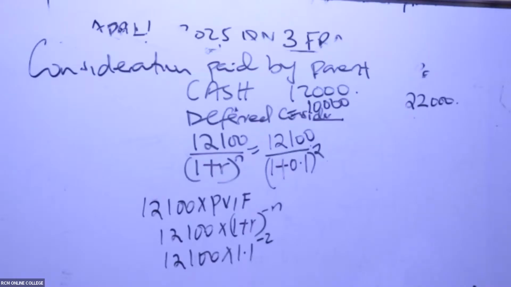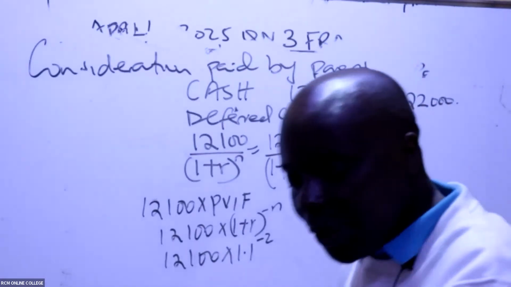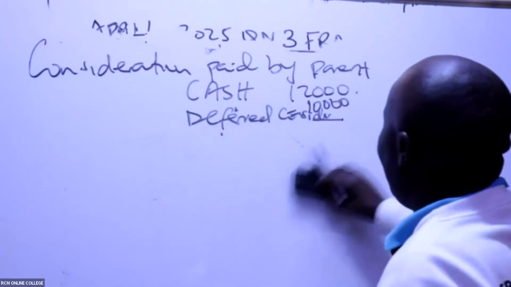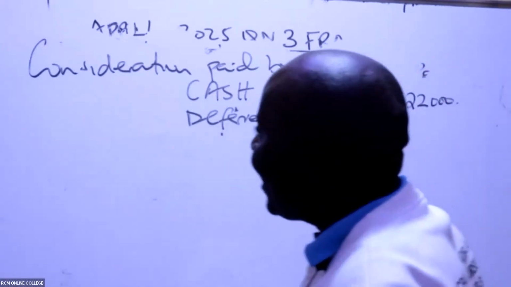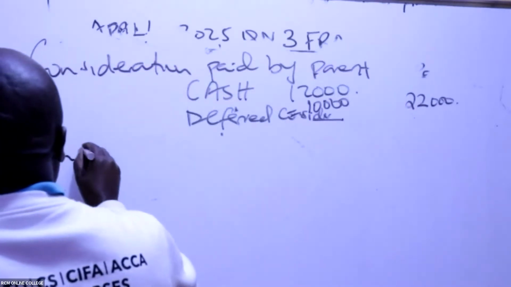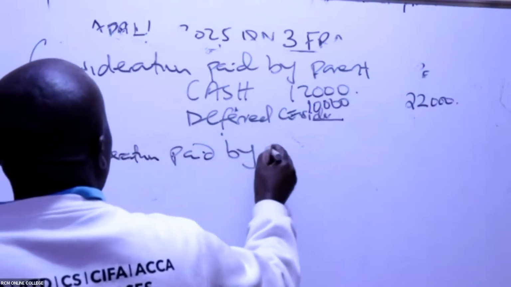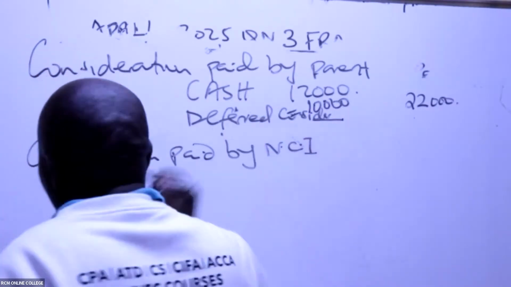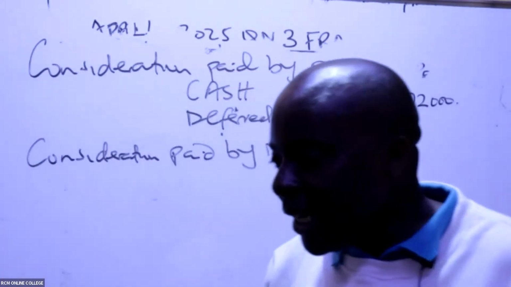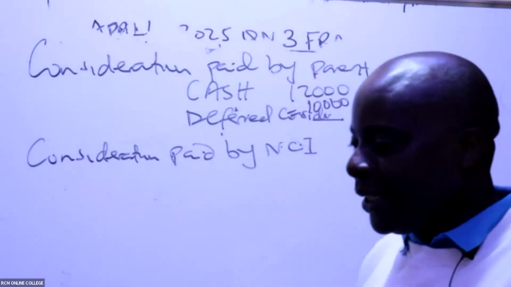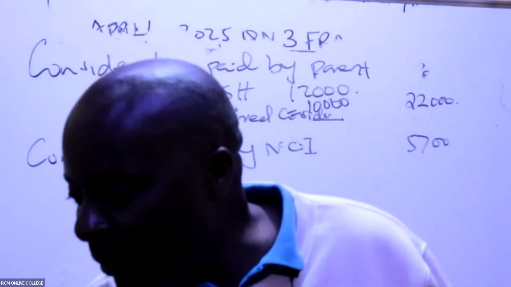Now remember, you never bought this company 100%. There is consideration paid by NCI. So you look for NCI information. So consideration paid by non-controlling interest. And the additional notes say NCI is 5,700. They're telling me, Mwalimu, NCI is 5,700. These ninjas are very, very fast, even faster than Mwalimu.